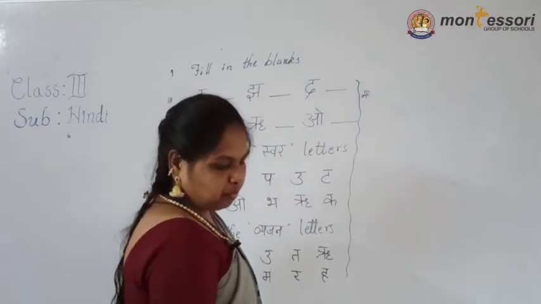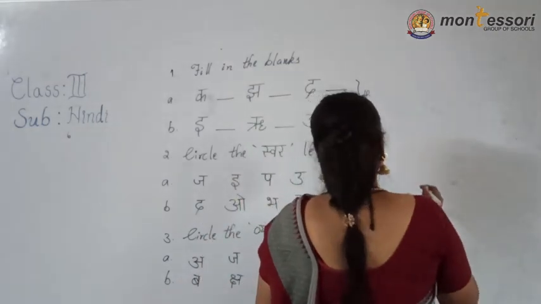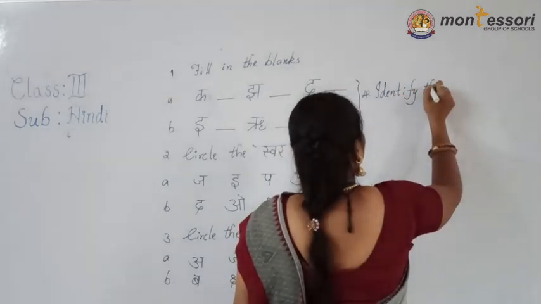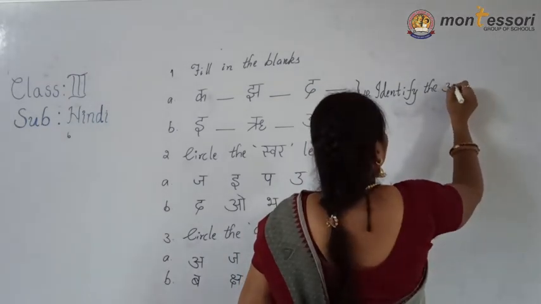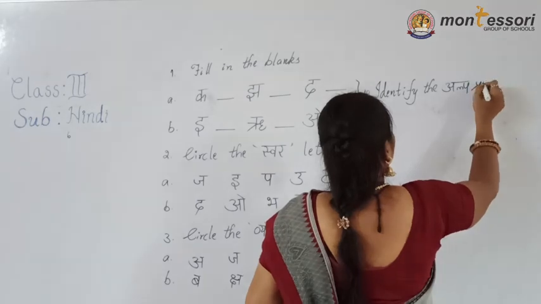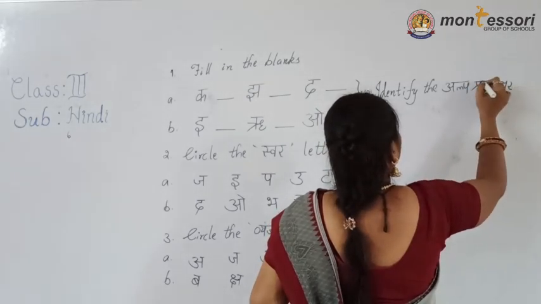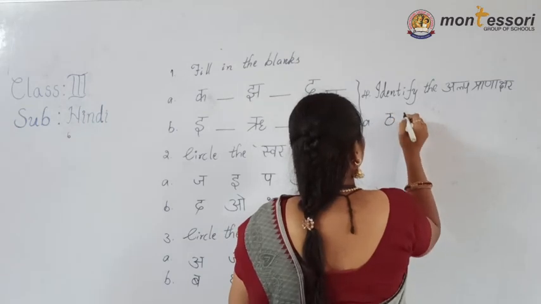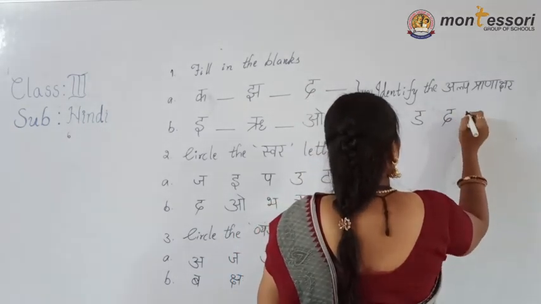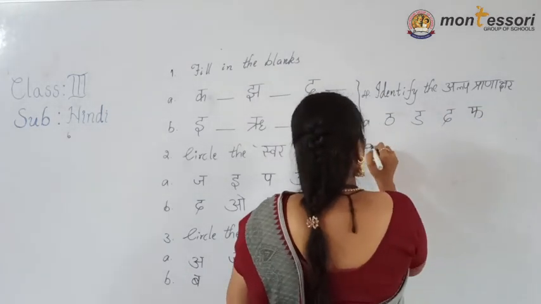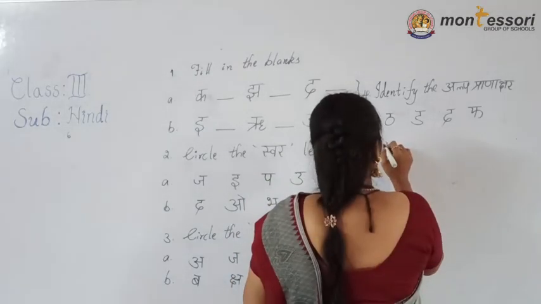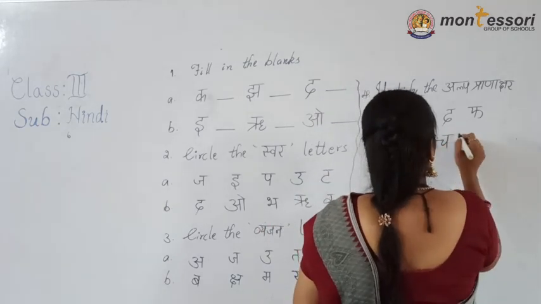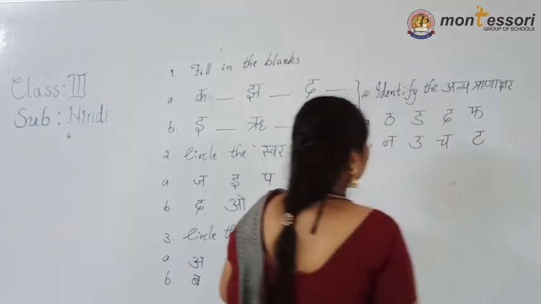Fourth question. Identify the Alp Pranakshar. Okay, B, then the next.